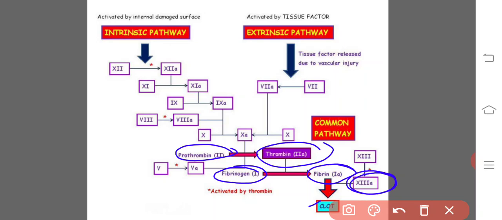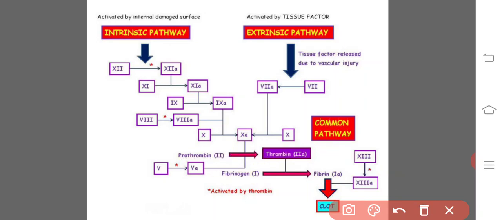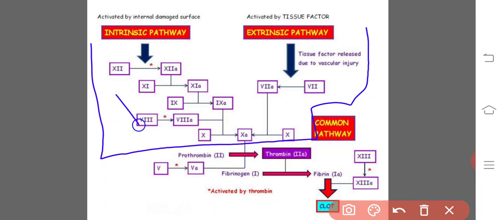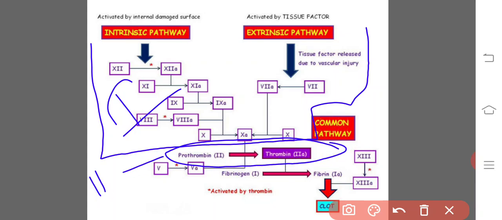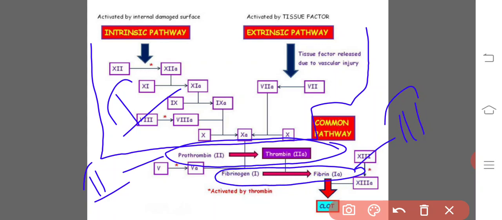So it takes place in 3 steps. The entire blood clot mechanism takes place in 3 steps. Up to this line is all step number 1. The conversion of prothrombin into thrombin is step number 2. And the conversion of fibrinogen into fibrin is step number 3. So these are the basic steps involved in the blood clotting phenomenon.